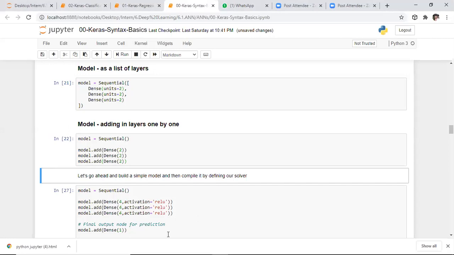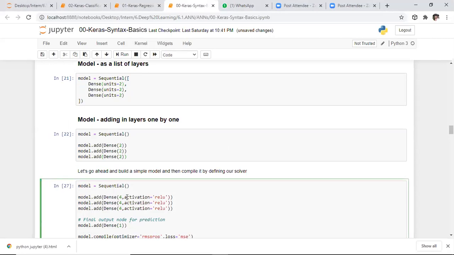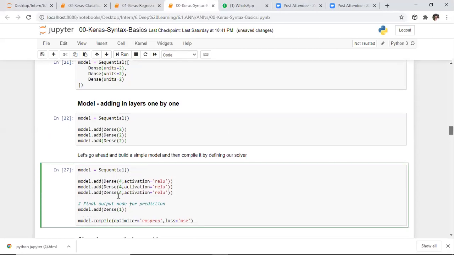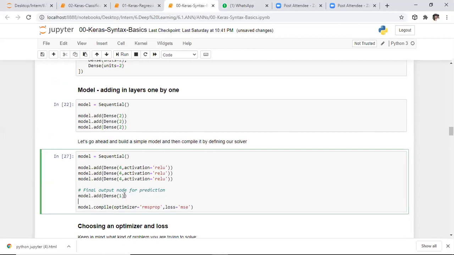So here for each and everything, I want to use ReLU activation function. After this, I want to add one more layer. Sorry, it is an output layer. Here I want to consider only one output neuron, so to predict the outcome, I want to specify only one neuron.